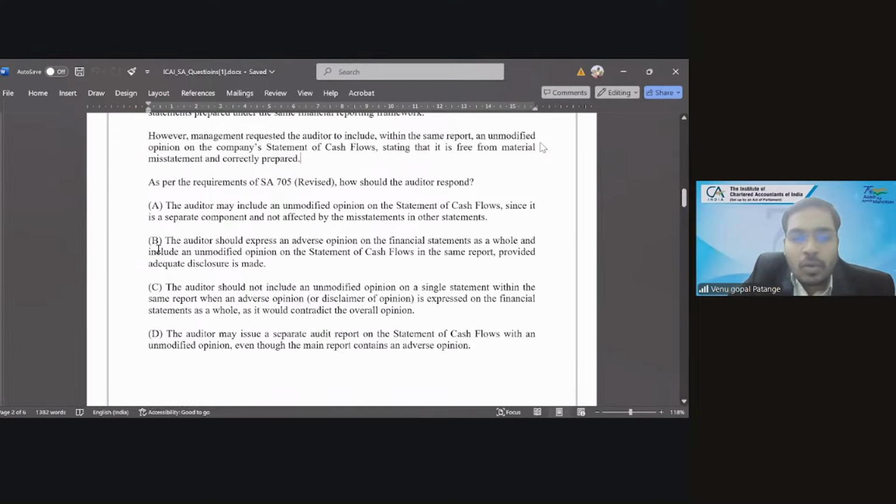So, what is the right option? Can the auditor include an unmodified opinion? No, since it is a separate component, he cannot give it. The auditor should express an adverse opinion on the financial statements as a whole. Can he include an unmodified opinion? He cannot. The auditor should not include an unmodified opinion on a single statement within the report when an adverse opinion is given. Option C is the right answer.